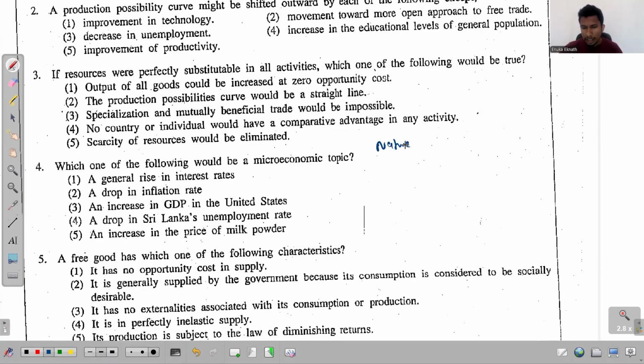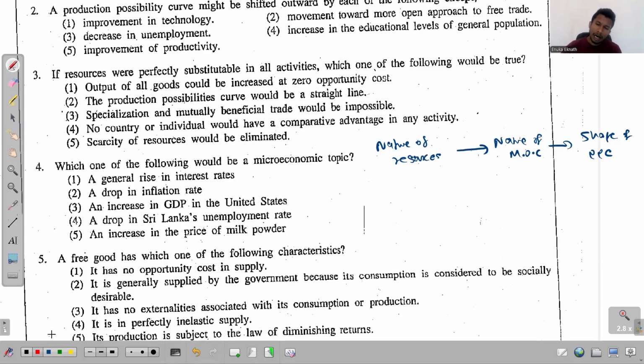We have this relationship between the nature of resources, then the nature of marginal opportunity cost, and then the shape of the PPC. So we have this relationship.